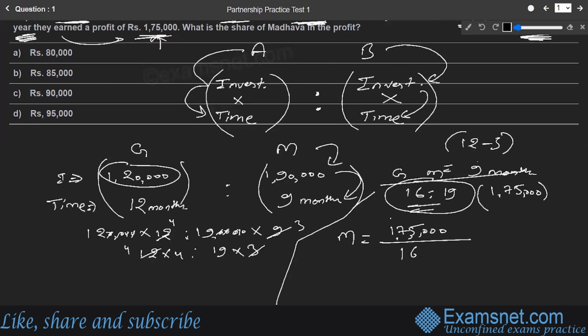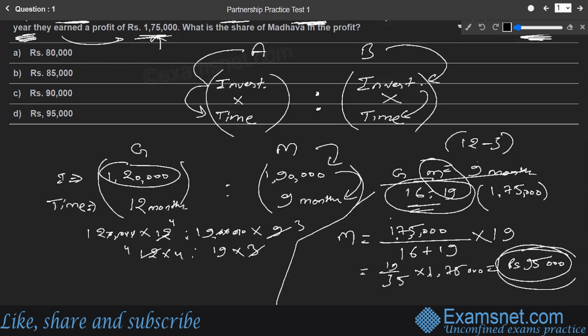The sum of the ratio terms is 16 plus 19, multiplied by Madhav's share that we want to know. So what is the number corresponding to Madhav? The number corresponding to Madhav is 19, so that will be multiplied by 19. If you solve this further, this comes out to be 19 by 35 times 1,75,000, and the further solution gives us the share of Madhav as rupees 95,000. That's going to be the right answer for us, option number D, 95,000 rupees.